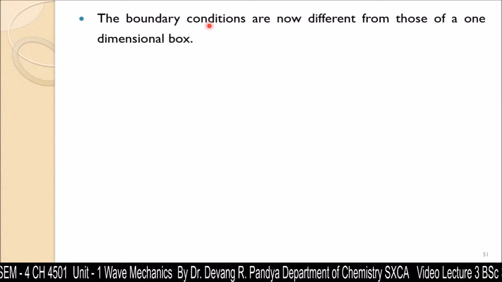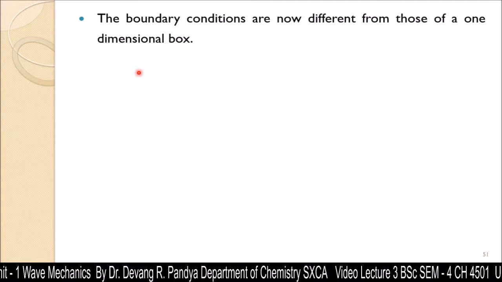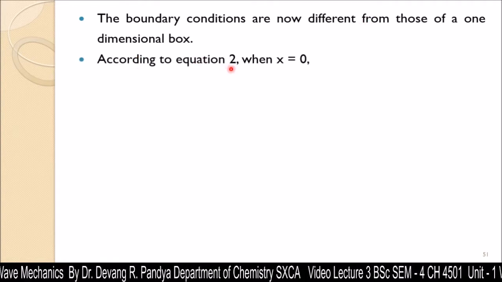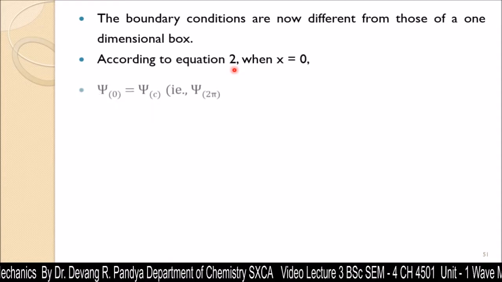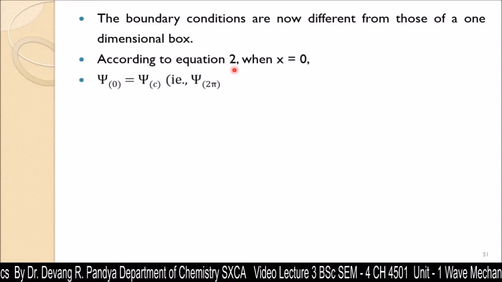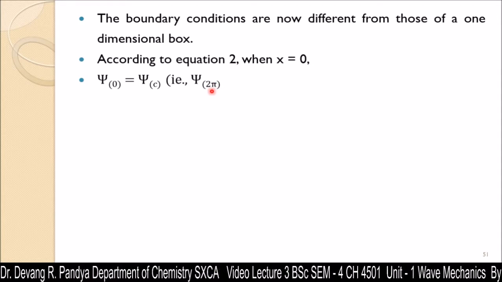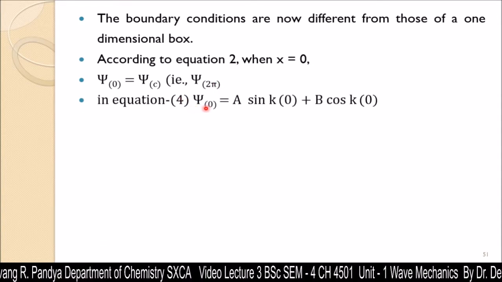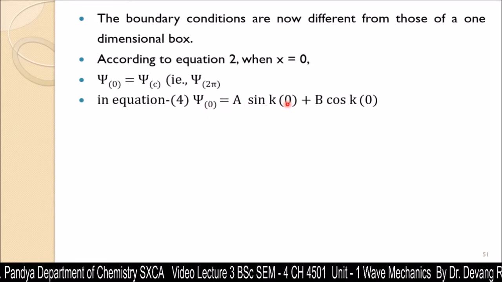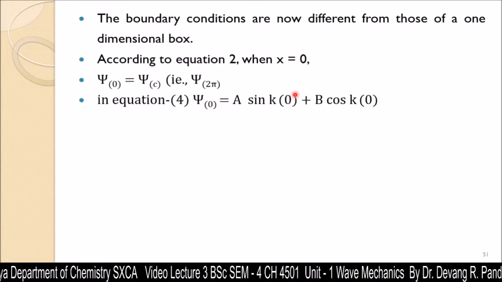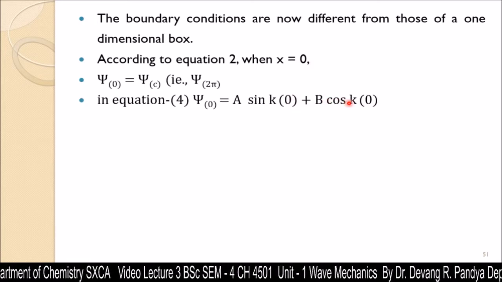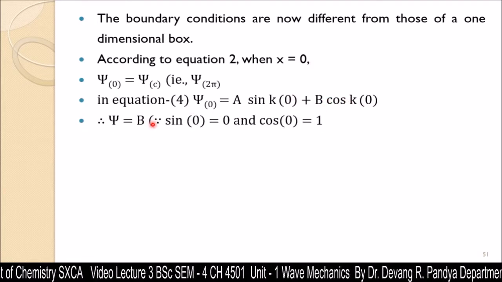In the boundary condition for the one-dimensional box, at x is equal to 0 and x is equal to L, potential energy is infinitely high, where there is no probability of finding the electron on the wall. While here the boundary conditions are different from those of the one-dimensional box. According to equation 2, when x is equal to 0, psi should not be 0, but it should be psi(C), or you can put psi(2 pi). So in equation 4, psi(0) is equal to a sin k0 plus b cos k0. Instead of x, we need to put 0. This is the starting point. Psi is equal to b.